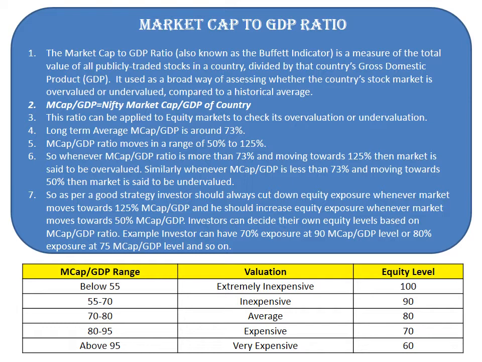So as per a good strategy, investor should always cut down equity exposure whenever market moves towards 125% market cap to GDP, and he should increase equity exposure whenever market moves towards 50% market cap to GDP. Investors can decide their own equity levels based on market cap to GDP ratio. Example: investor can have 70% exposure at 90% market cap to GDP level or 80% exposure at 75% market cap to GDP level and so on.